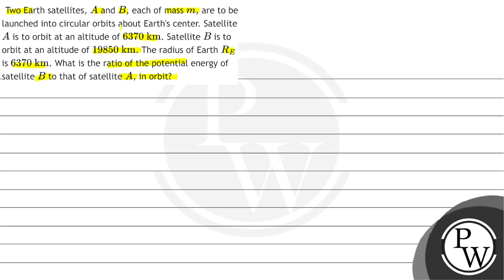So in this question we have two satellites, A and B, and we are given their altitudes from Earth's surface. Also we are given the radius of Earth, and we have to calculate the ratio of potential energy of satellite B to satellite A. The key concept here is gravitational potential energy.